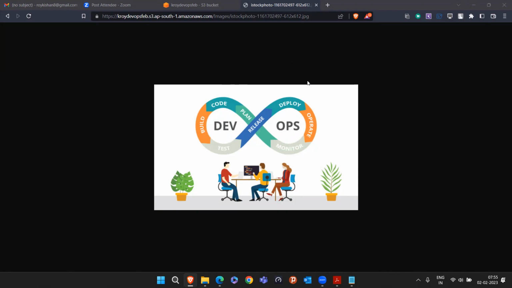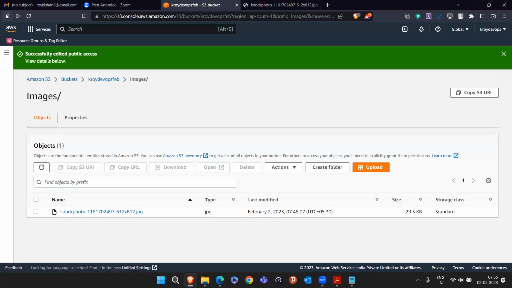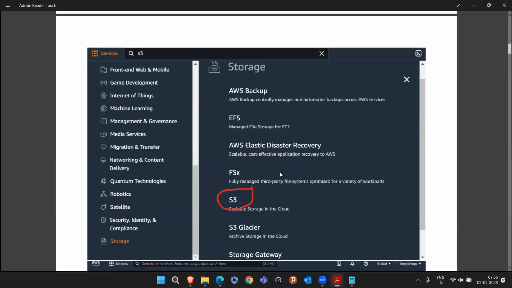So are you able to see this image, everybody? Anybody confirm? Yes, sir. Okay. So similarly, this was for the image file. Take an example quickly. I'm going in the PDF folder. Remember one thing, we went inside the bucket, we clicked on permissions, we went inside object ownership, and we enabled ACL. You can refer to this document also.